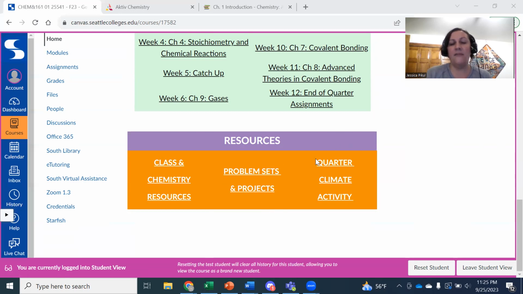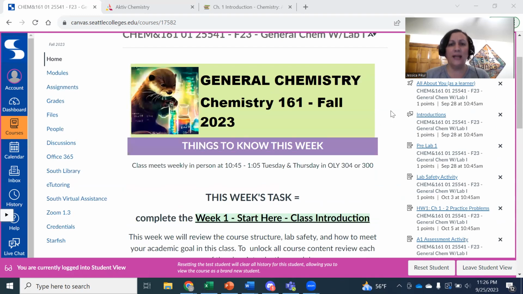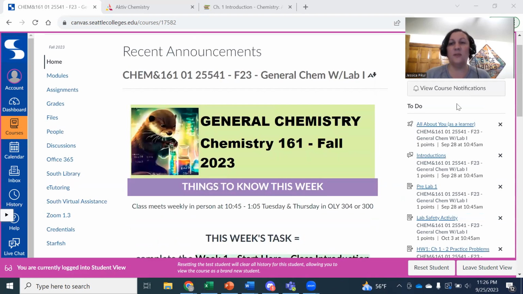And then I'll have a module that will be built out over the course of the quarter around our quarter-long activity that we'll keep coming back to throughout the fall. And right now there's not anything in it, but it will get populated with information as we move through the quarter. And then to the right of all this content will usually be your to-do list.